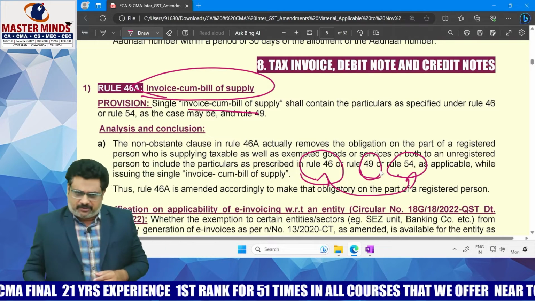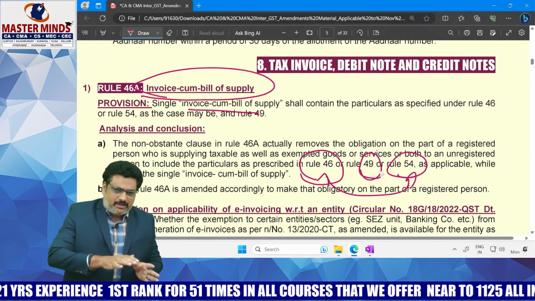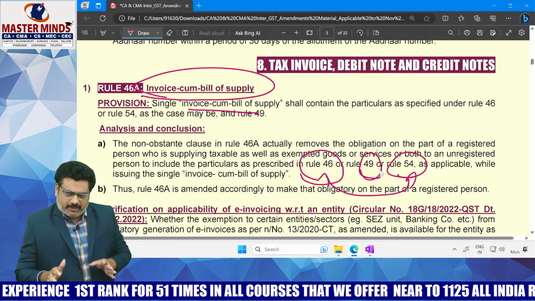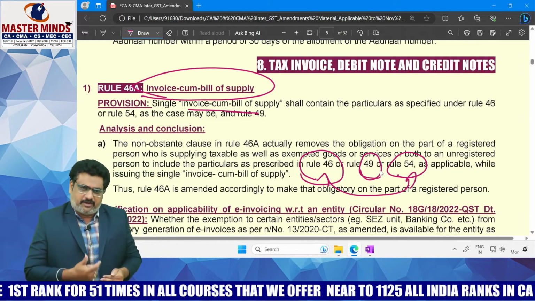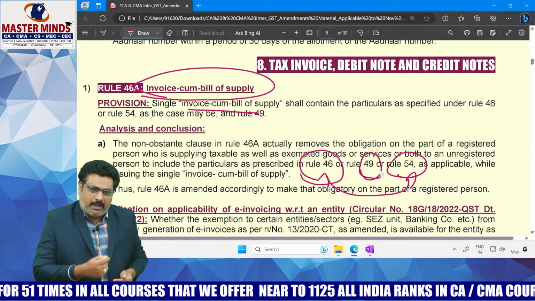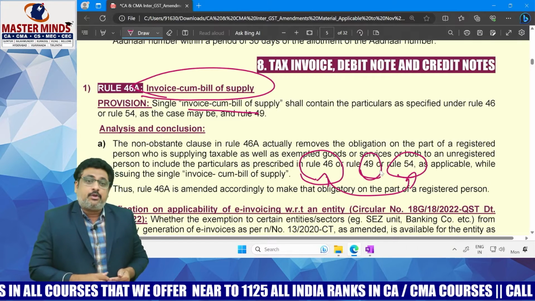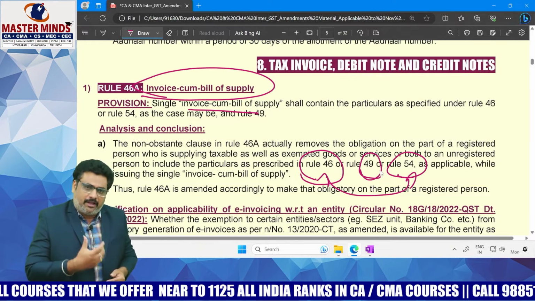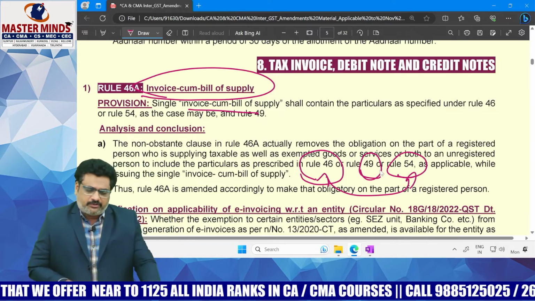The amendment is that previously a single document could be issued that is named as invoice cum bill of supply. But now the law specifies what particulars should be there in a single invoice cum bill of supply. With respect to the invoice, what are the particulars that should be there?